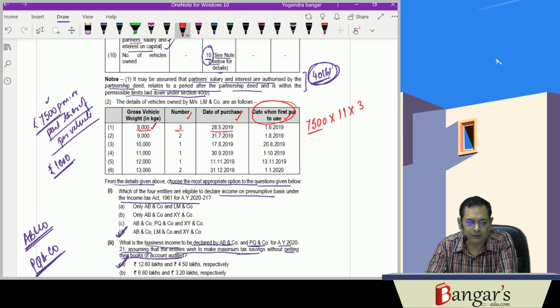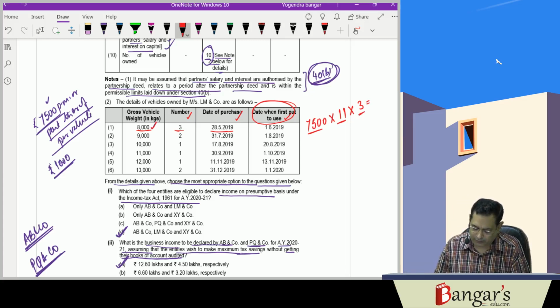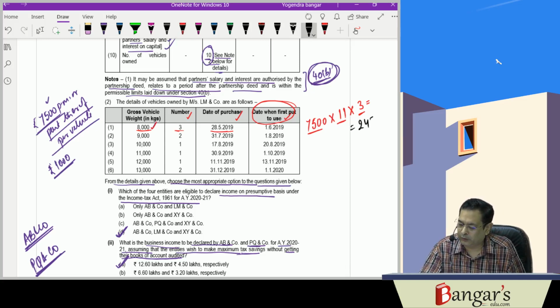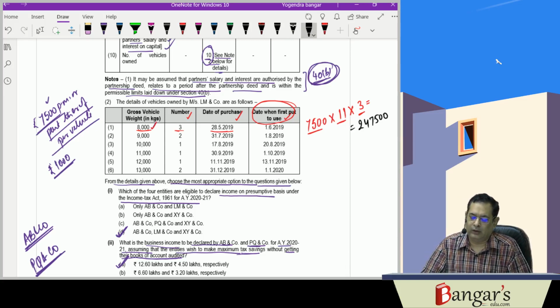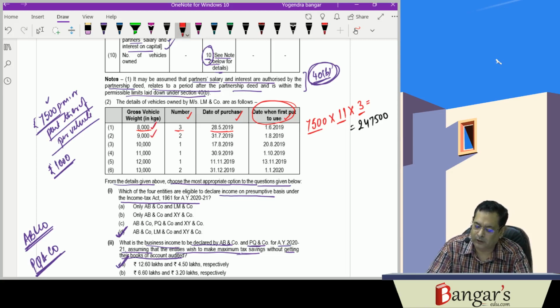So it works out to 7,500 into 11 into 3, that is 2,47,500.